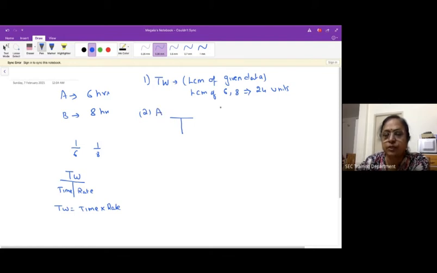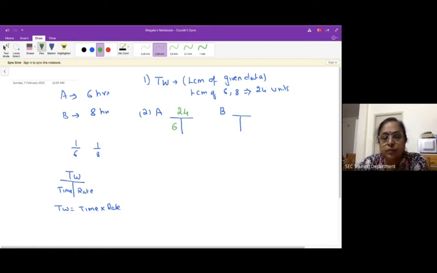So there are 2 persons, and I'm going to put 2 Ts here. Now individually, as per the problem, A can complete the work in 6 hours. So the work, which is now assumed as 24 units, A is going to complete in 6 hours.